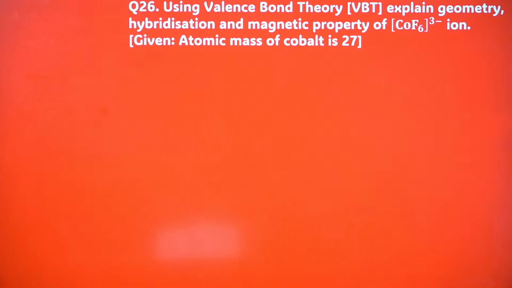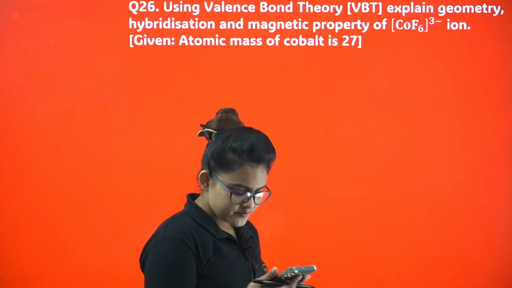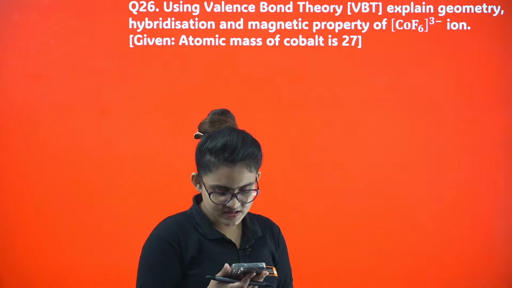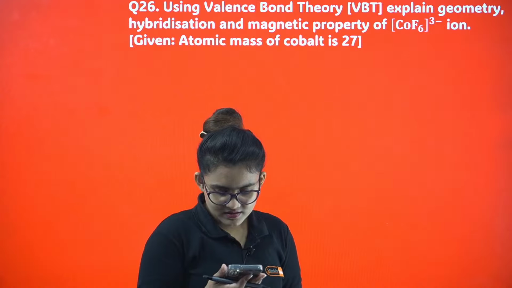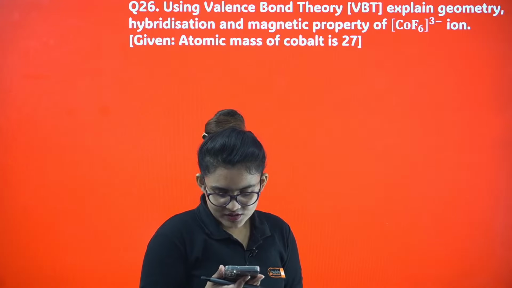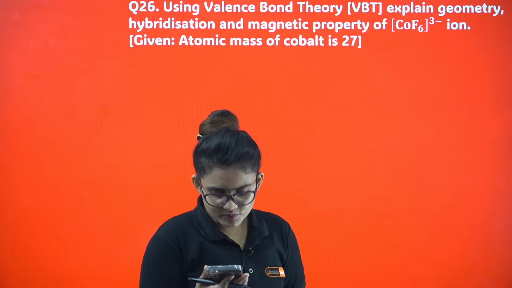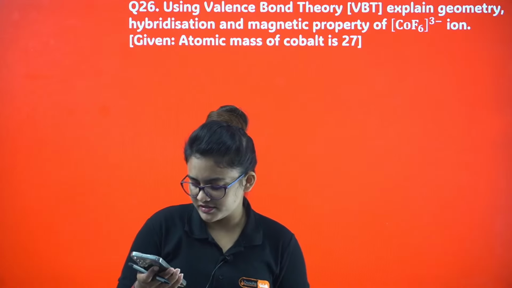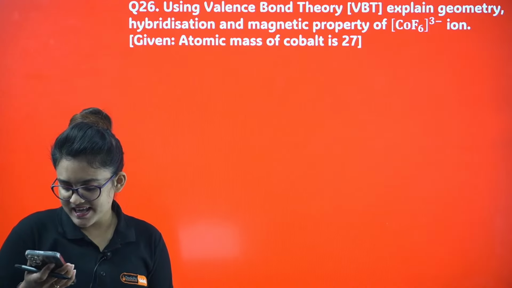Using the valence bond theory, explain the geometry, hybridization and magnetic property of CoF6 3 minus. Okay, so yeah, any doubt? Incompletely filled d orbital. Okay, very good. What is X iron, my dear? Okay, you are so cute. Thank you, my dear. You are even more cute. I know this. Can you please tell me what is X iron?